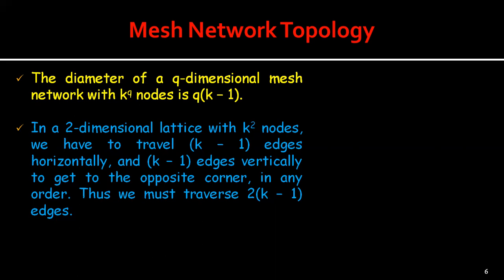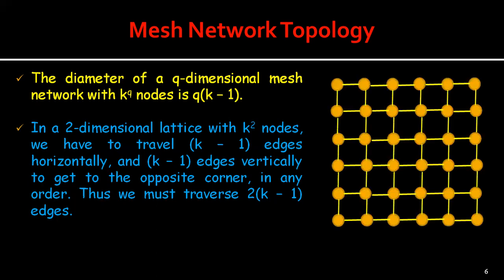So here, as there are n equal to k to the power q nodes in the mesh, this is roughly the qth root of n, which is a very high bisection width. When q is equal to 2, it is the square root of n. The degree that we can see in a mesh is fixed for each given q, and it is always 2 to the power q.